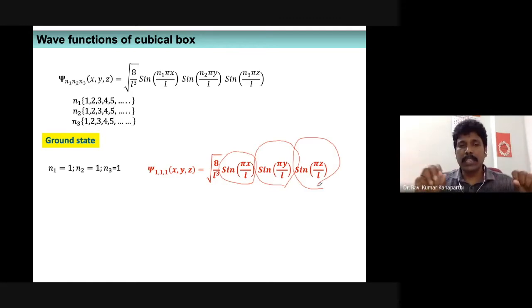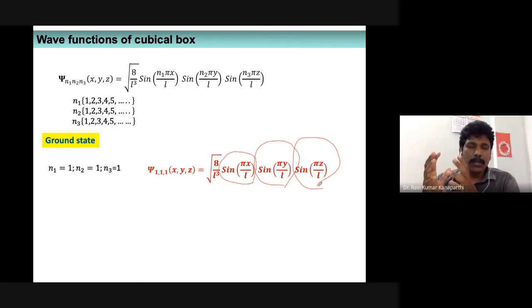What are these exactly? If you look carefully, these are exactly the ground state wave function of a particle confined to a one-dimensional box, isn't it? What is that wave function? It is the square root of 2 by L, some normalization constant. Let us not worry about the normalization constant, because the function's appearance majorly depends upon sine pi x by L, isn't it?